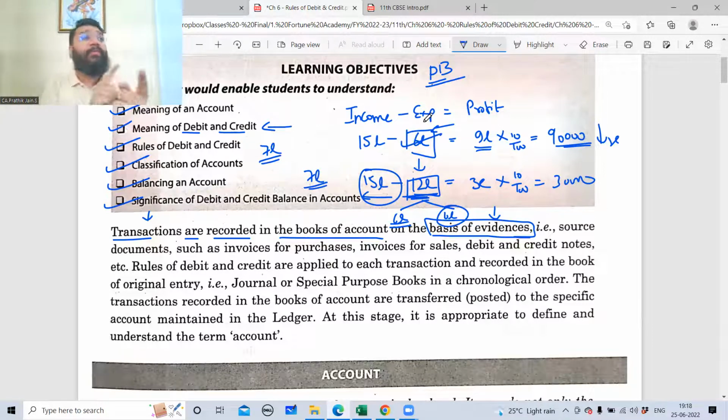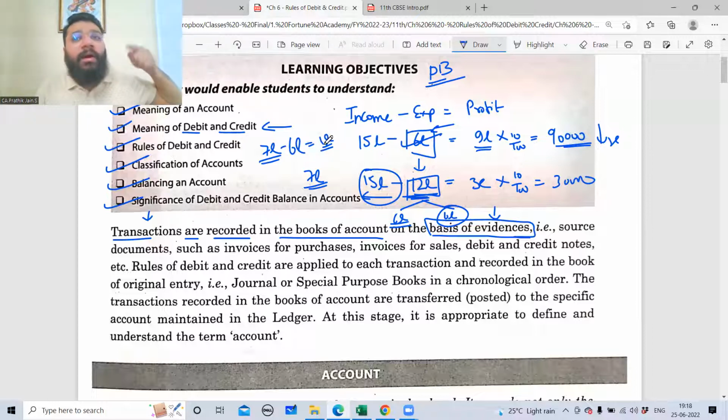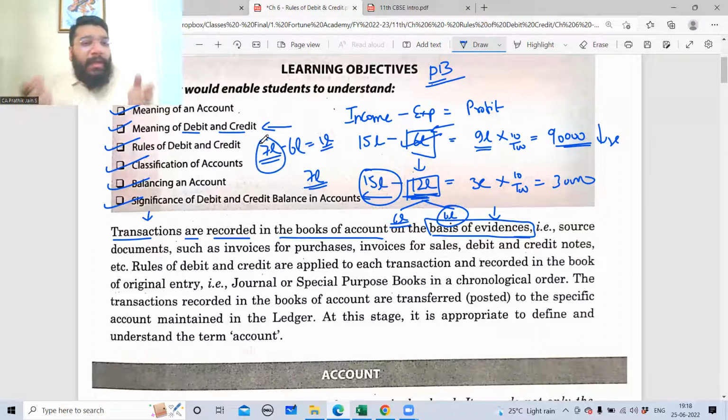I'm telling you another way of reducing the profit. So I've kept the expense as it is. So 6 lakh is my expense, 7 lakh is my revenue, and 1 lakh is my profit. So on this, if I calculate 10%, government is getting only 10,000. Now when I go and do the auditing, if I look at the file, the sales invoices are for 15 lakhs, but the accounting that is being done is only for 7 lakhs. Which means that the clear intention was to reduce the profit. So the manipulation was done in the income account. Here, the manipulation was done in the expense account.